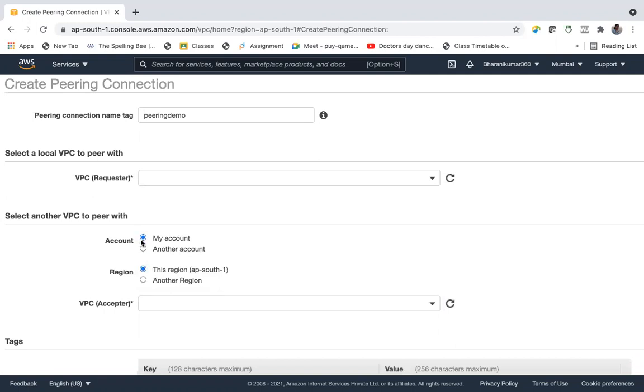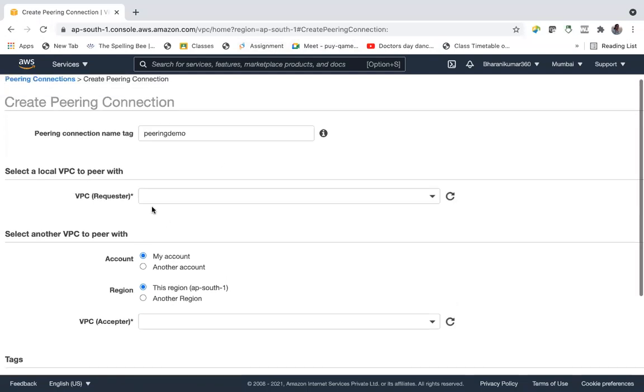Requester means your VPC is the requesting one, and where is the acceptor? If it is in another account, provide the account ID. If the acceptor is located in another region, provide the region details and also the VPC ID. So let's go.